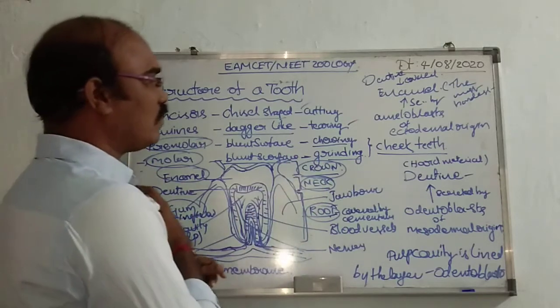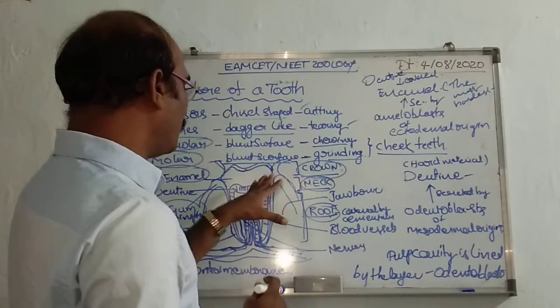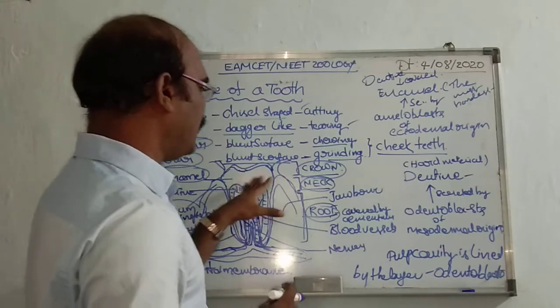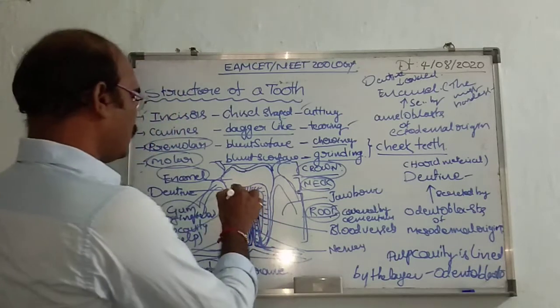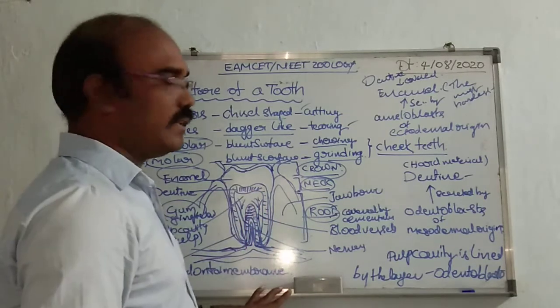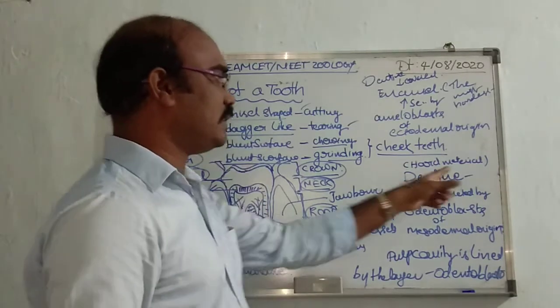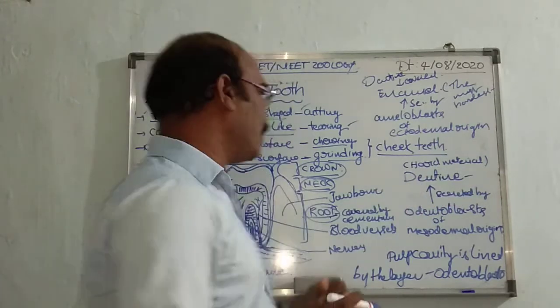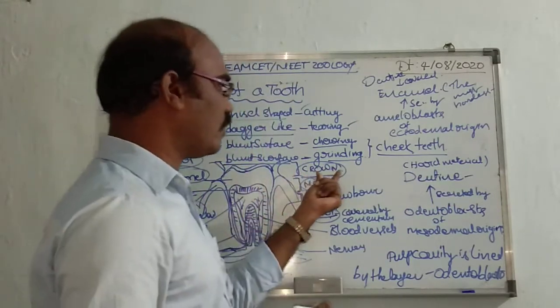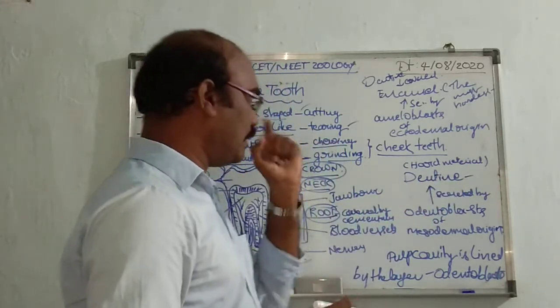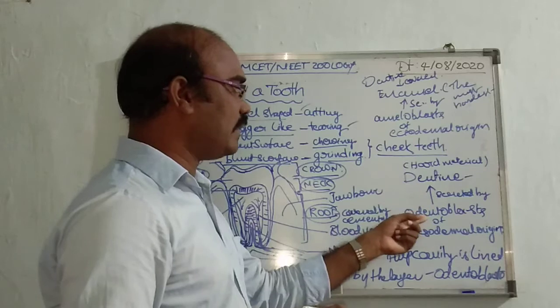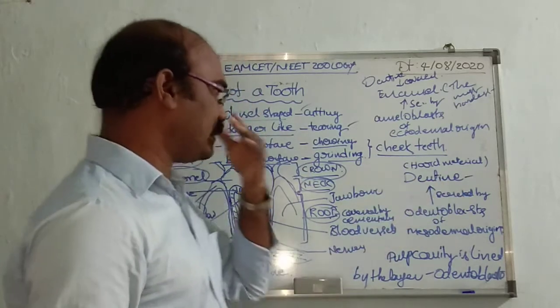Then we look at the dentine of the crown. The dentine of the crown is one of the major parts. It is the hardest material in the body.